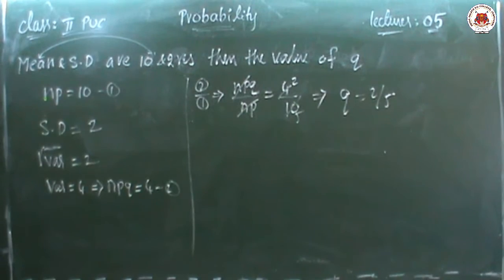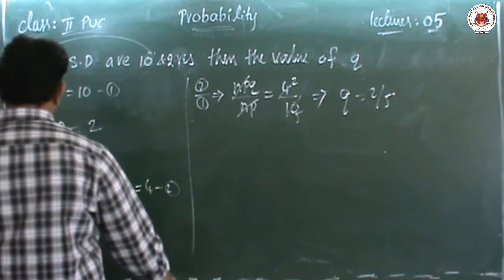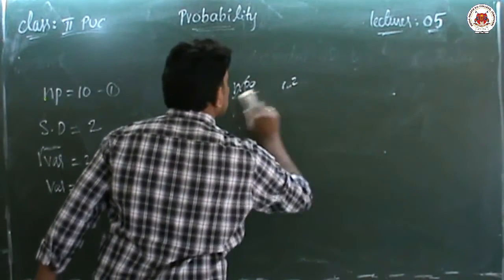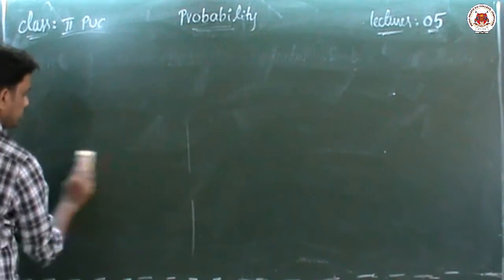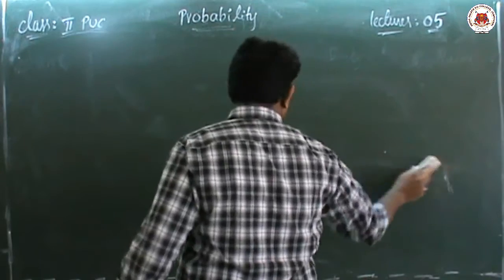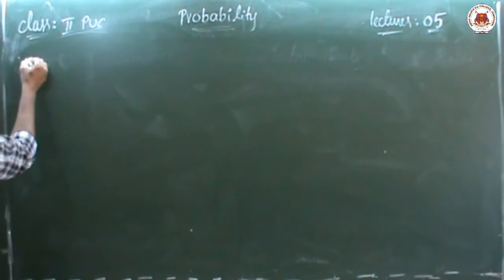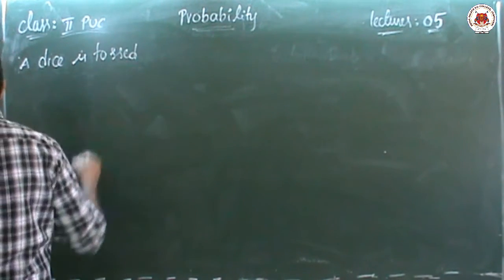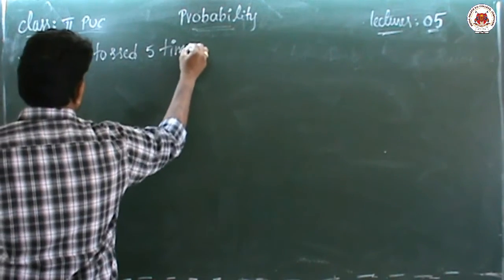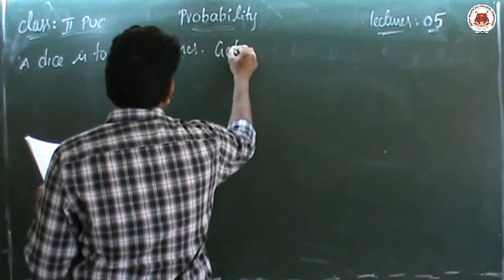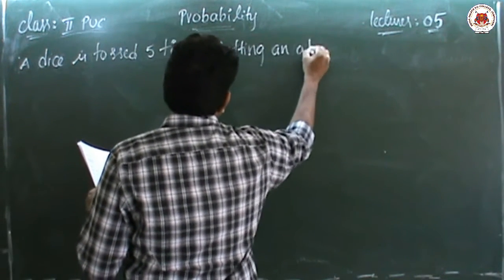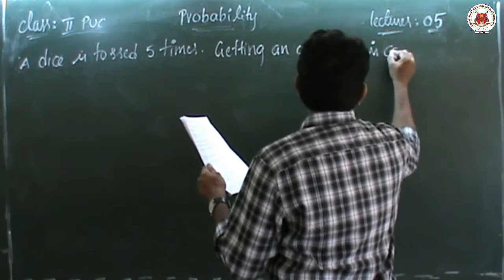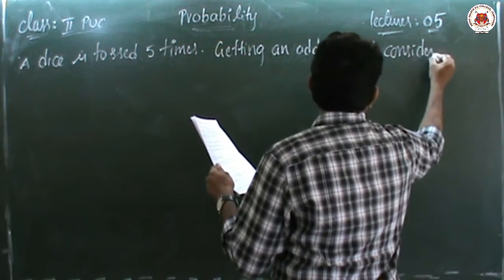Next one. The next question is: a dice is tossed 5 times, getting an odd number is considered success.